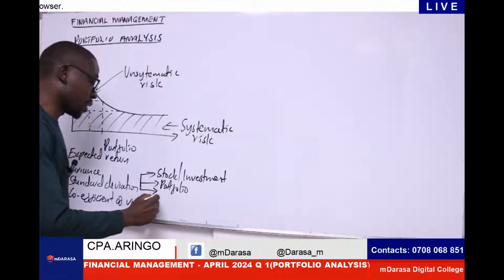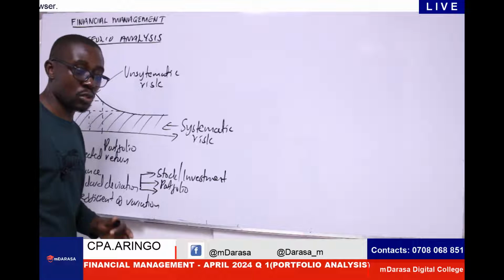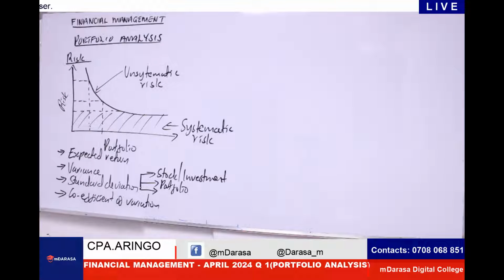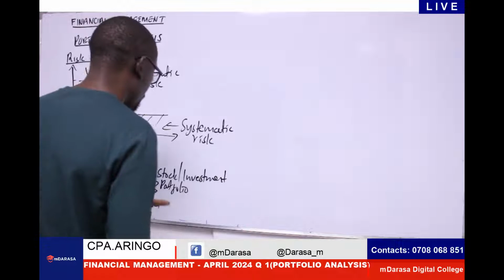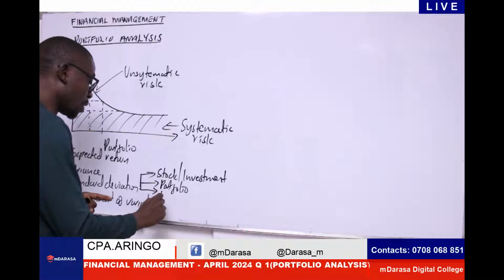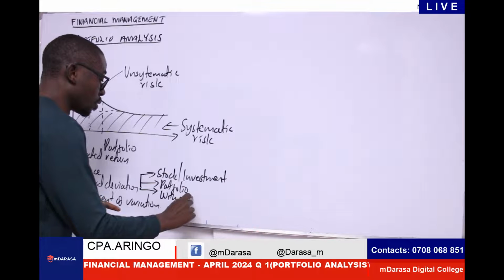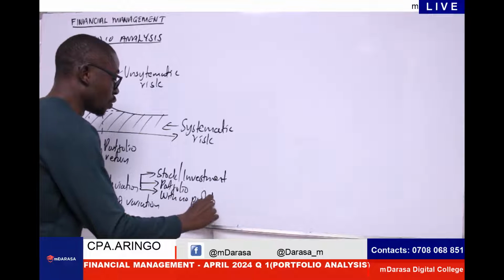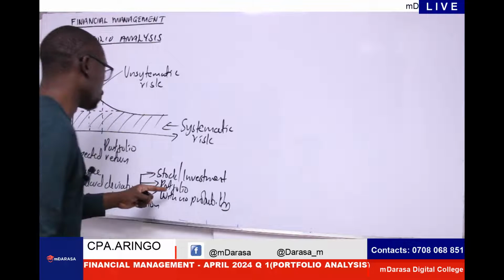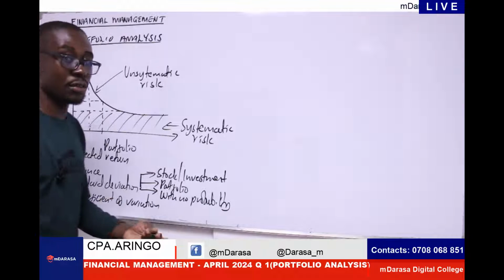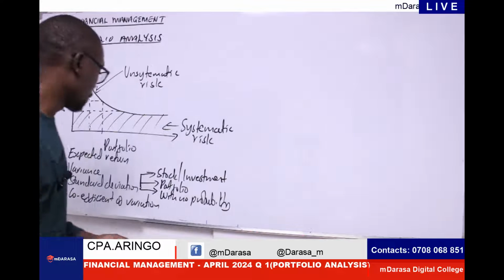Whereas number three, the component of standard deviation that you must always have at the back of your mind, is for you to determine standard deviation where you are not given the probability, with no probability. You should be able to understand how to determine your standard deviation with no probability.